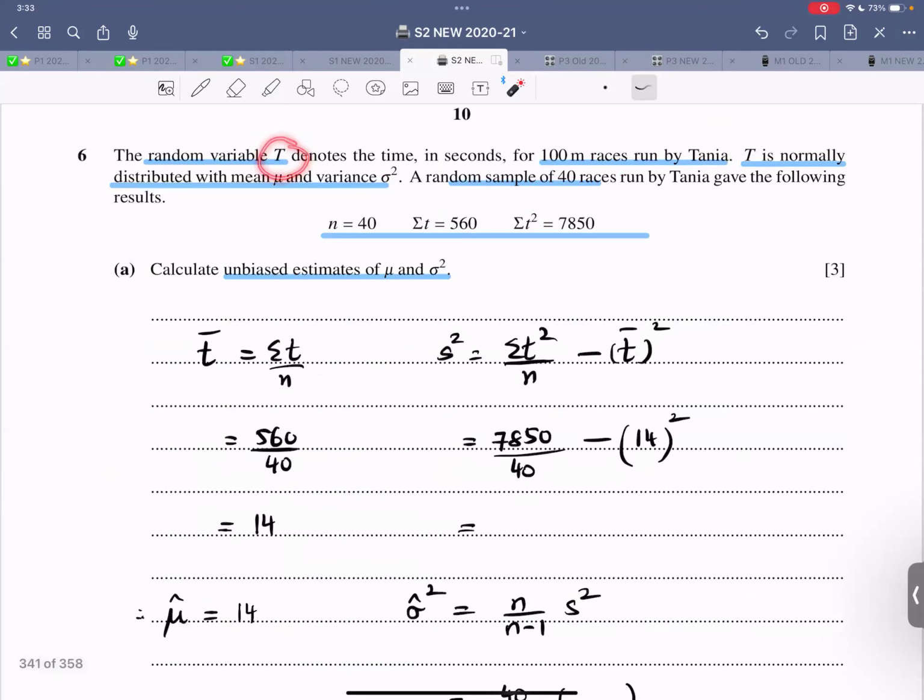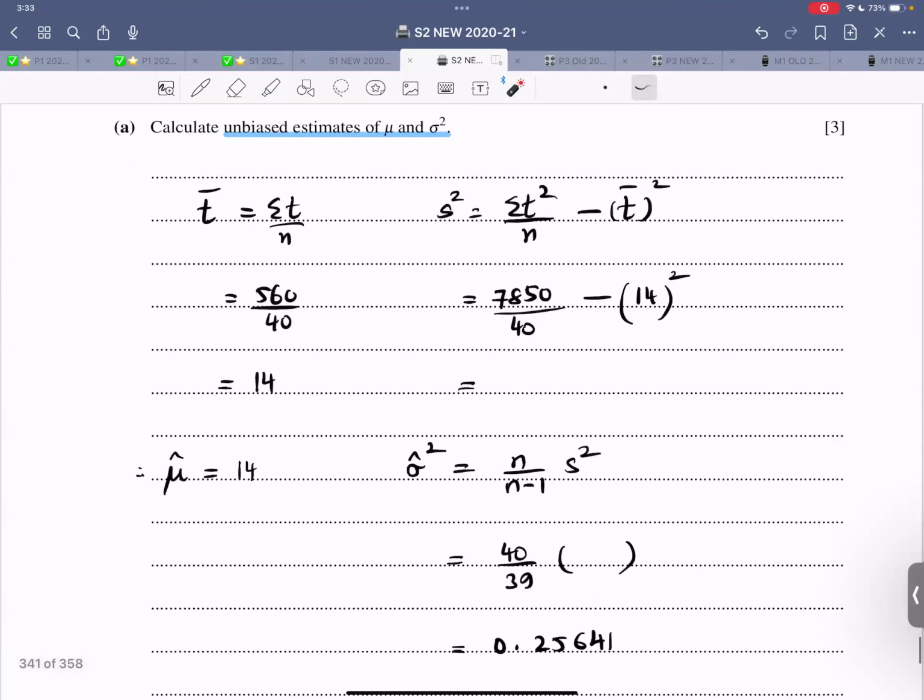Question number 6. The random variable T denotes the time in seconds for 100-meter races by Tanya. T is normally distributed with mean mu and variance sigma squared. What is T? T is the time by Tanya. A random sample of 40 races run by Tanya gave the following result. N is this, sigma t is this, sigma t squared is this. Calculate unbiased estimate of mean and variance.